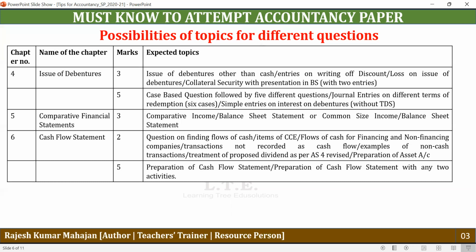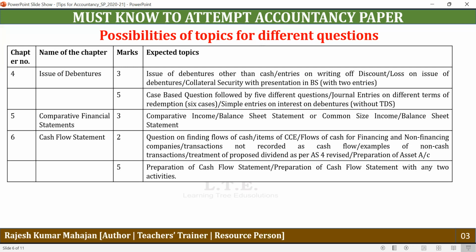So these 4 types of questions are there in this chapter, and there will be internal choice. So you have to decide whether you have to do a comparative income statement or common size. In my opinion, out of these 2, you should do the comparative income statement because it takes less time. The last chapter we have is cash flow statement.